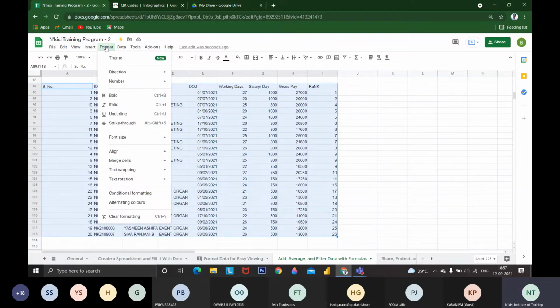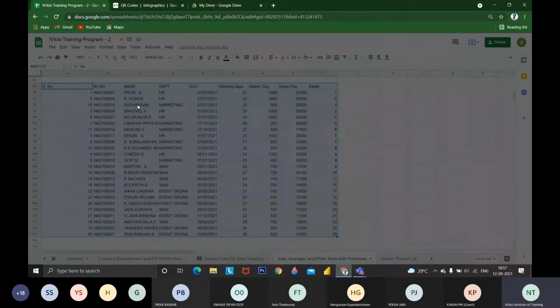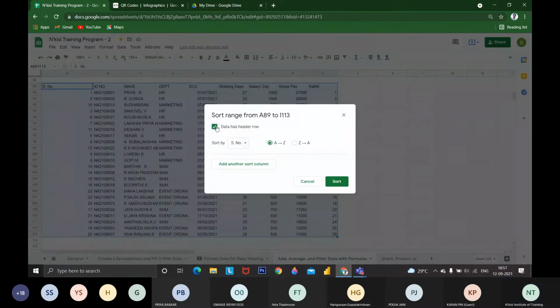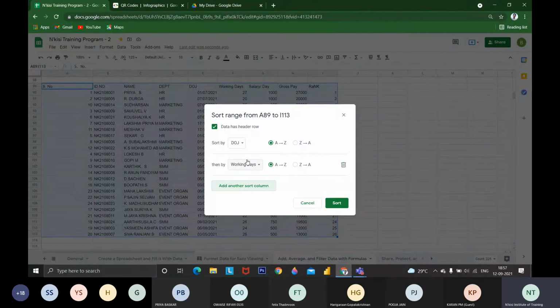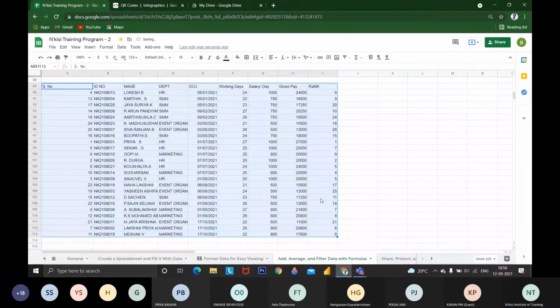If I want to use multiple layers, you can go to Data and Sort range. My data has a header. The first thing I want is data of joining-wise, so I will get the date of joining in ascending order. Then I am going to add another section, department-wise. These are the two layers I'm adding. First it will sort by date of joining, then by department. It will sort like this.